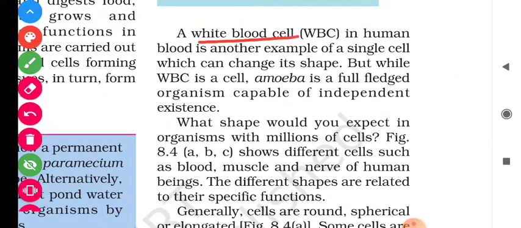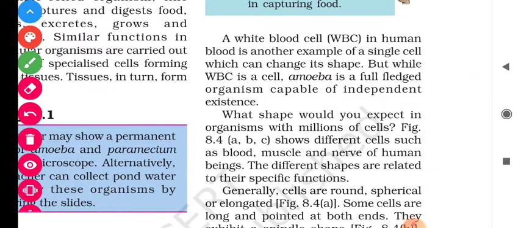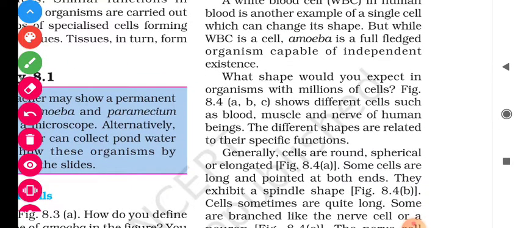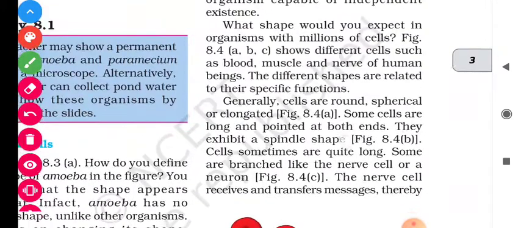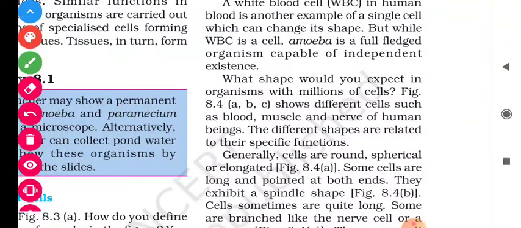A white blood cell in a human blood is another example of a single cell which can change its shape. Means student, WBC, the white blood cell, is the example of a single cell which can change its shape. But WBC is a cell, amoeba is a full-fledged organism capable of independent existence, while the blood cells do not have their independent existence. They are dependent on some other cells.